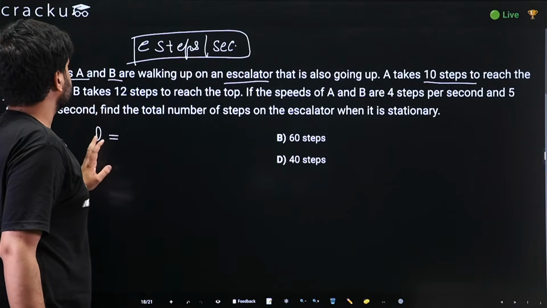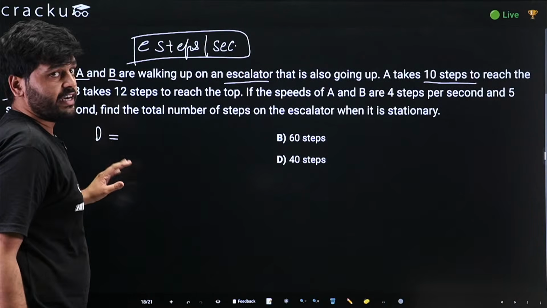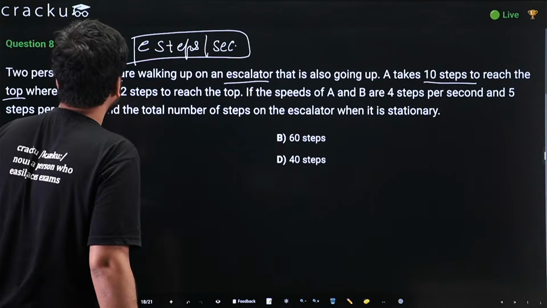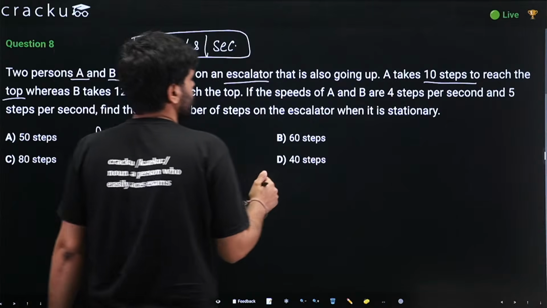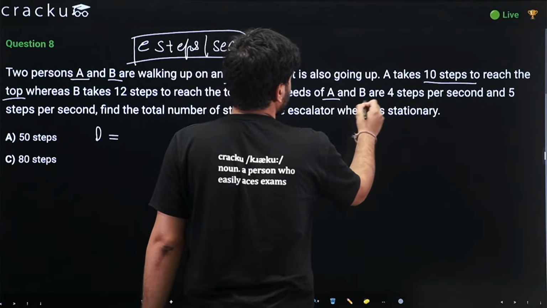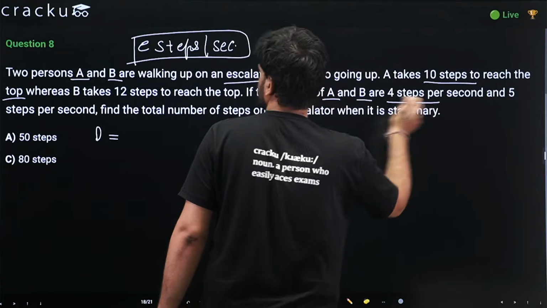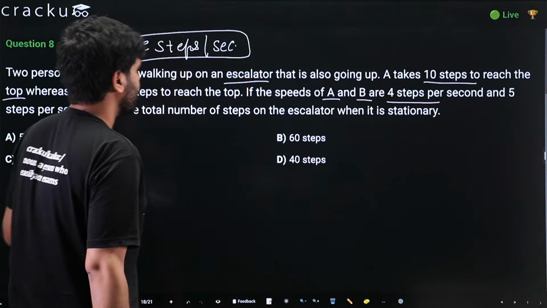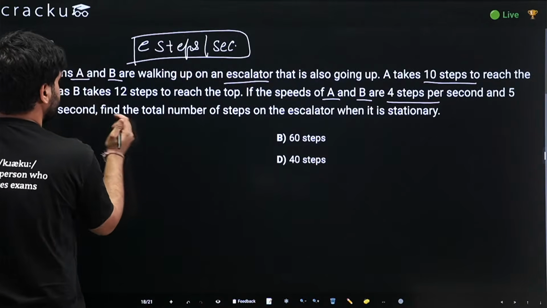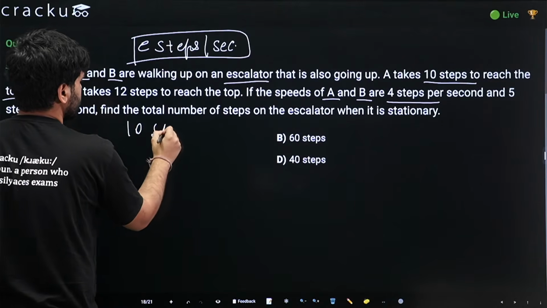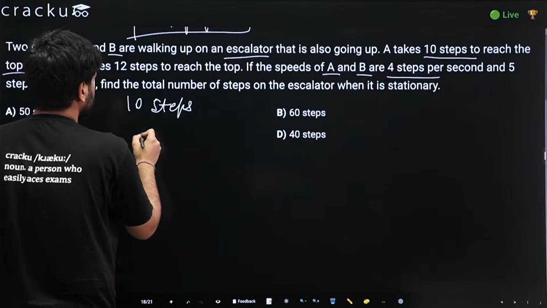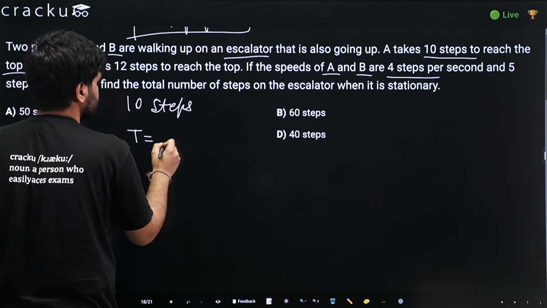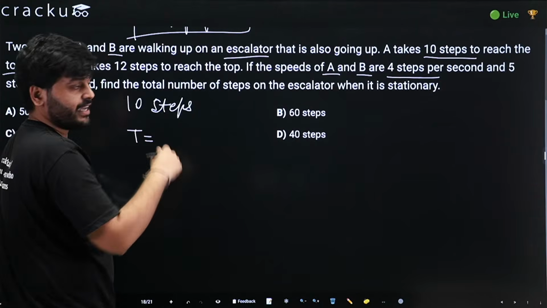But to find the distance, we have to find the time first: for how much time A reached the top. We are given that speeds of A and B are 4 steps per second and 5 steps per second. So can we say that since A took 10 steps and it takes 4 steps per second, what would be the time after which A reached the top?